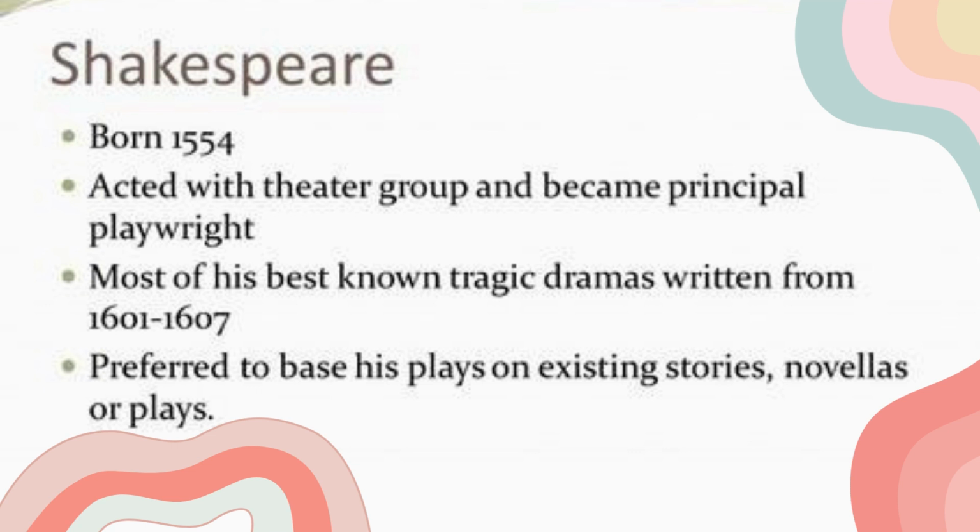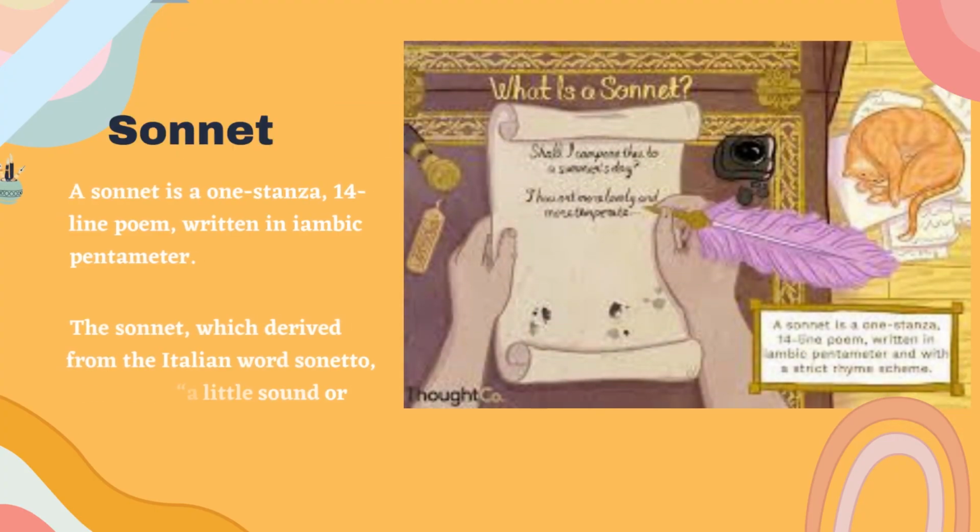Most of his best known tragic dramas were written from 1601 to 1607, so in 6 years he wrote very good dramas. We can consider that Shakespeare wrote 1.5 dramas per year. He preferred to base his plays on existing stories, novellas or plays. The same he took and he wrote dramas.